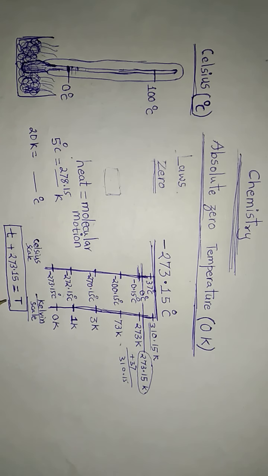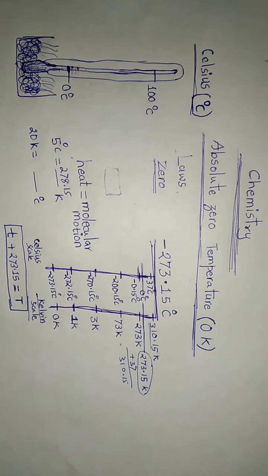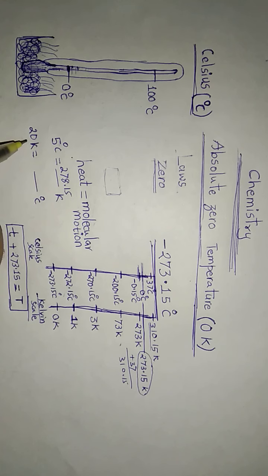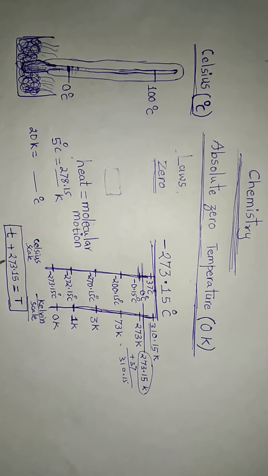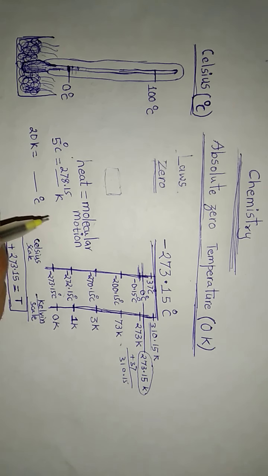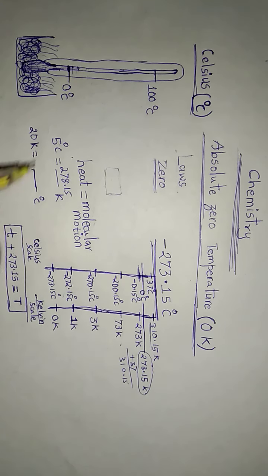Kelvin is a big T. So if you want to convert big T into small t, then you have to take something out of big T and you will get small t. Now what will you be taking? Of course, once again 273.15. So when you subtract 273.15 from 20, you will get temperature in degrees Celsius.